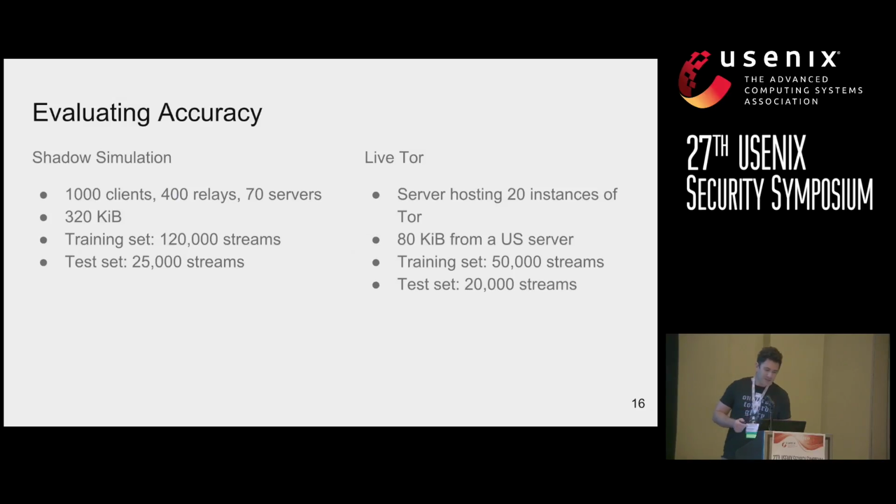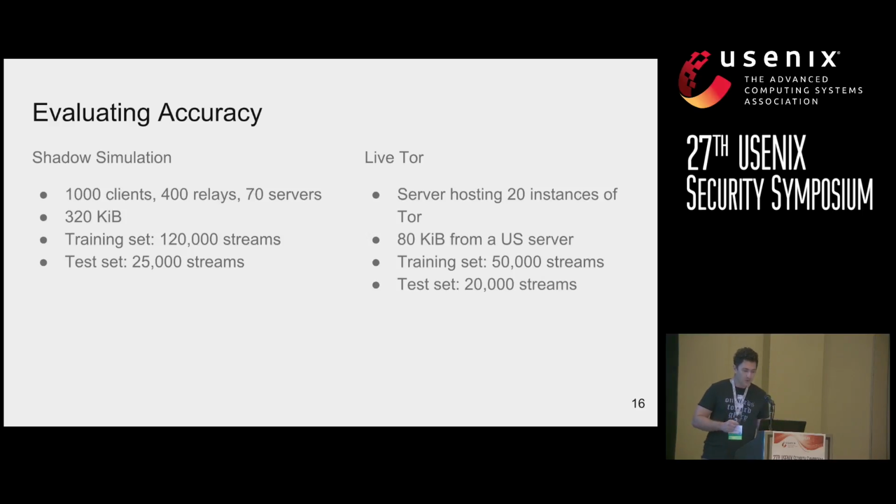So to evaluate the accuracy of this method, we did two experiments, one on Shadow as a simulation and one on Live Tor. Shadow is a discrete time event simulator that allows us to simulate a scaled down version of the Tor network on one machine. So we simulated 1,000 clients, 400 relays, and 70 servers. And we built a training set by first building paths through the Tor network using Tor's bandwidth-weighted protocol and downloading files of 320 kilobytes. And so for one simulation, we built a training set of 120,000 streams. Then we ran another simulation with a new seed and built a testing set of 25,000 streams.